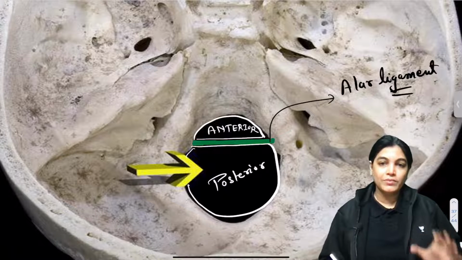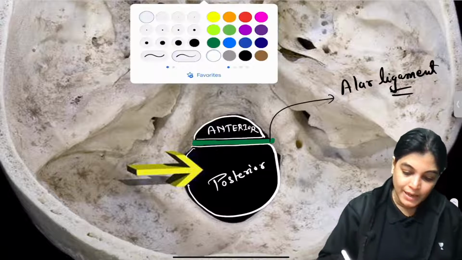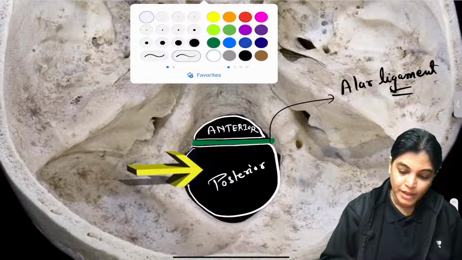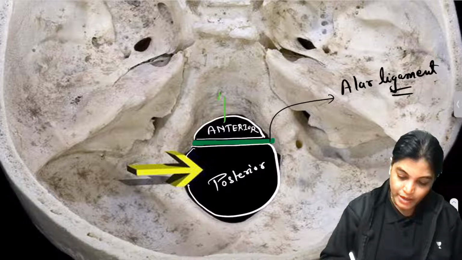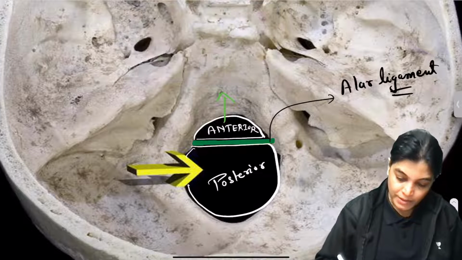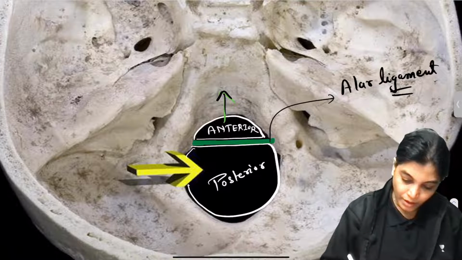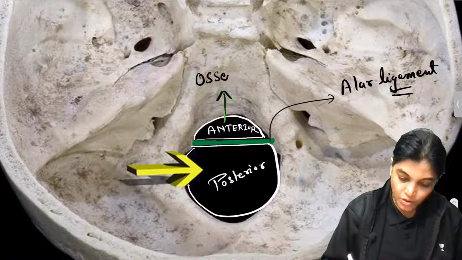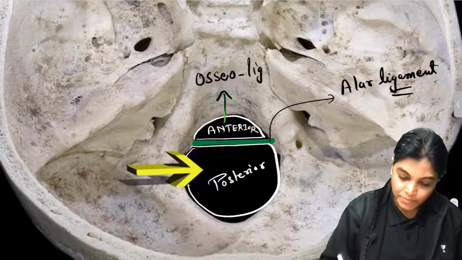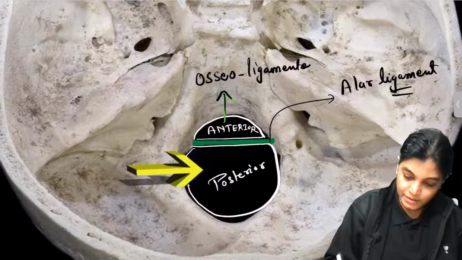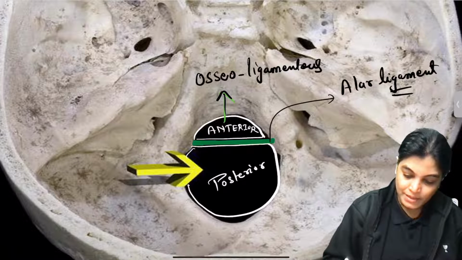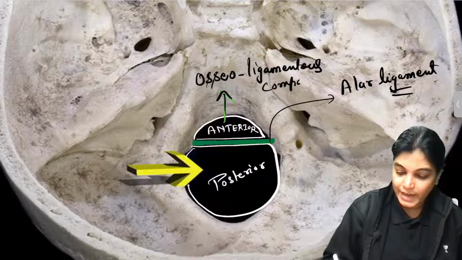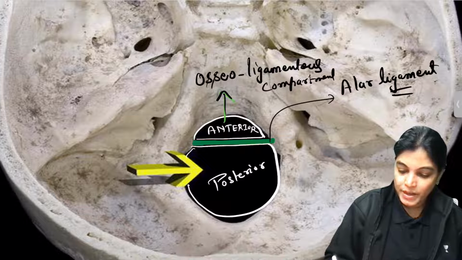The other important point to understand is that the anterior compartment is also called the osteoligamentous compartment. Why osteoligamentous? The reason is that only ligaments pass through it and it is an opening in the bone.